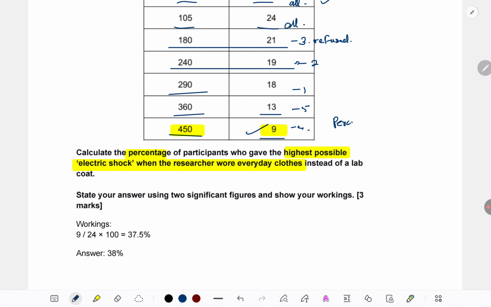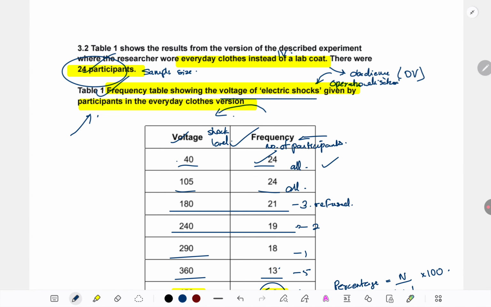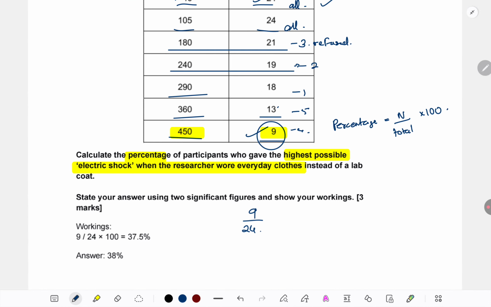Generally, what is the formula for calculating percentage? N upon total into 100. In our situation, what is N, or the number of participants? 9. What is the total number of participants? 24, which we are seeing from the beginning. And we just have to multiply by 100. You're most free to take a calculator, you're most free to do it manually. Whatever choice you want to make, you can make. Most students prefer a simple calculator, which is allowed in the paper. I also recommend that because students do end up making mistakes manually. Nowadays, maths is not very strong manually. I'll show you both. First, I'll show you on the calculator.